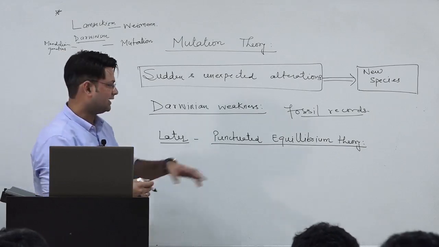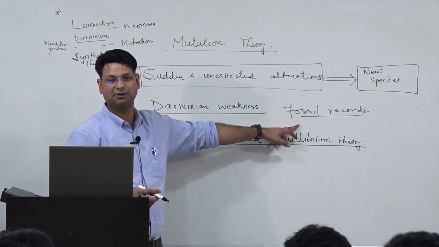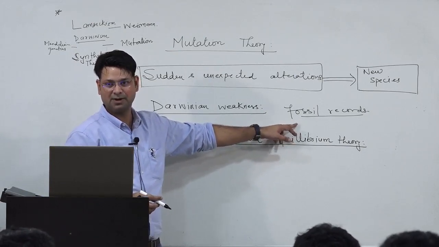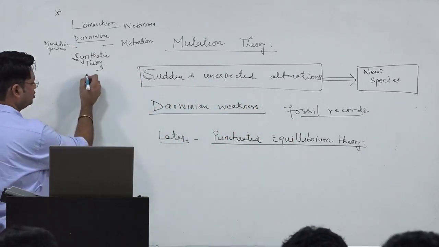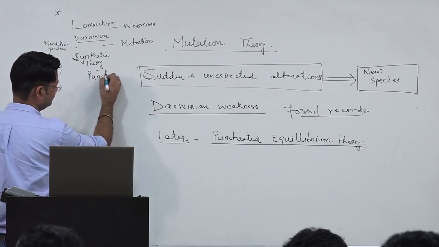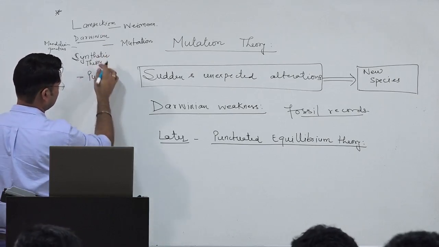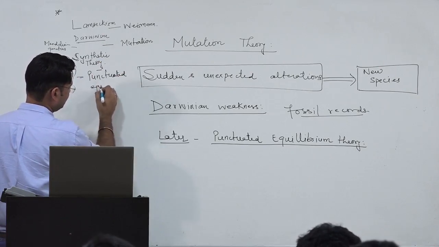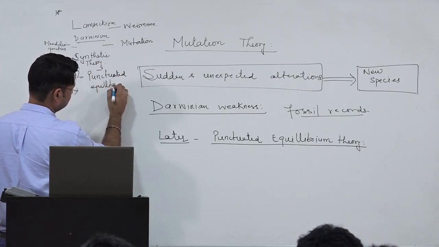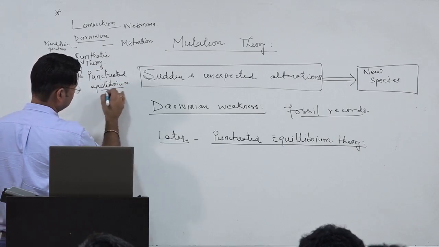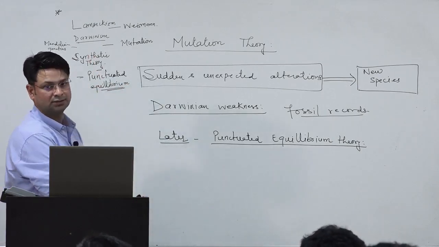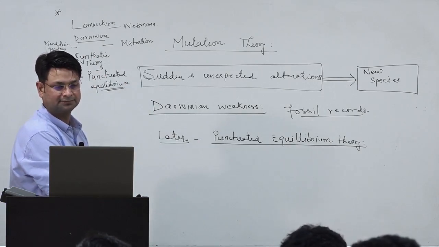That is why you can say that it explains why fossil records are missing in between, isn't it? That explains somehow. So punctuated equilibrium theory is here after this, right, in criticism, and this theory was here, right?